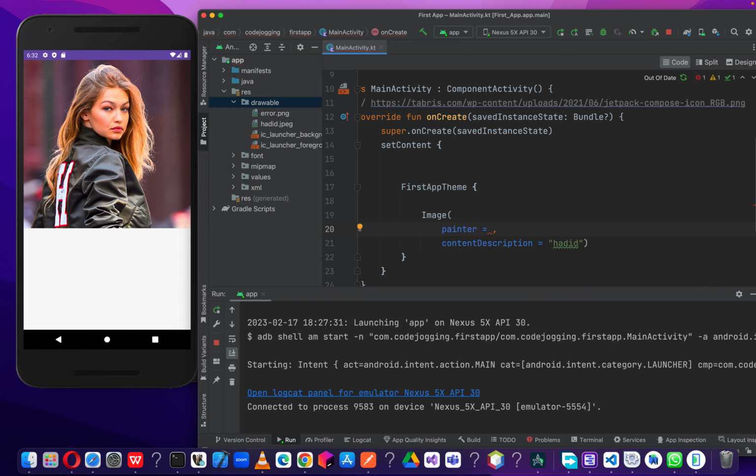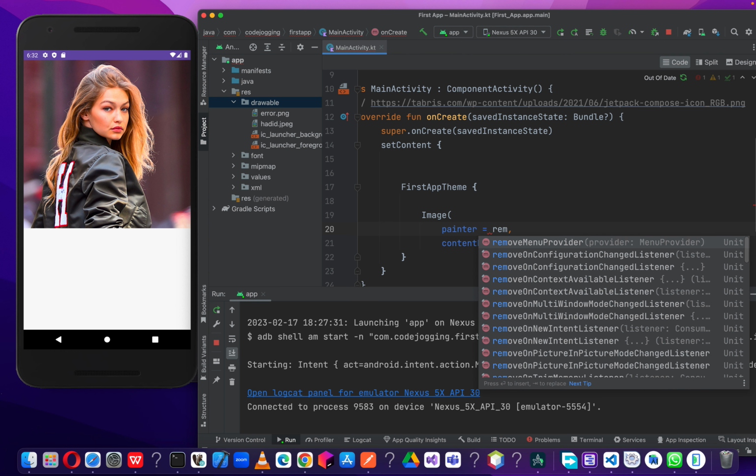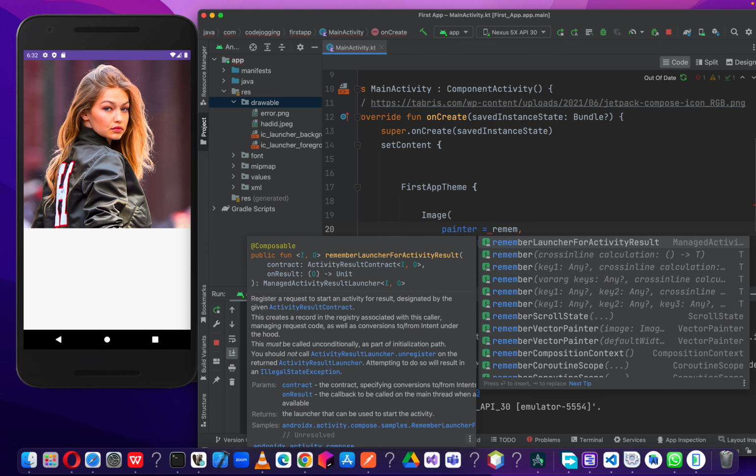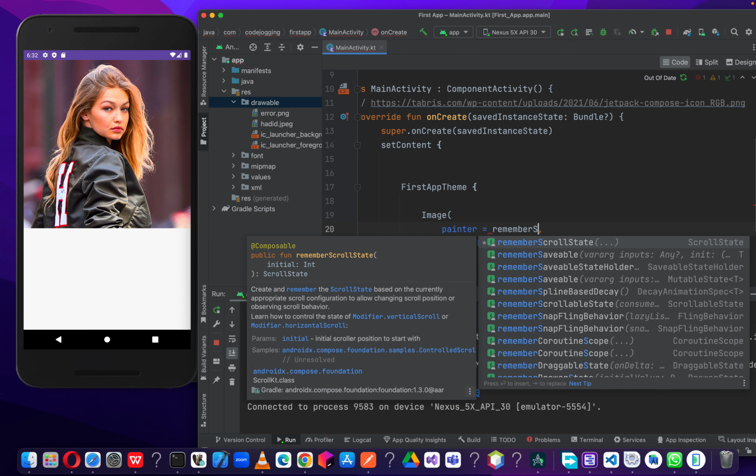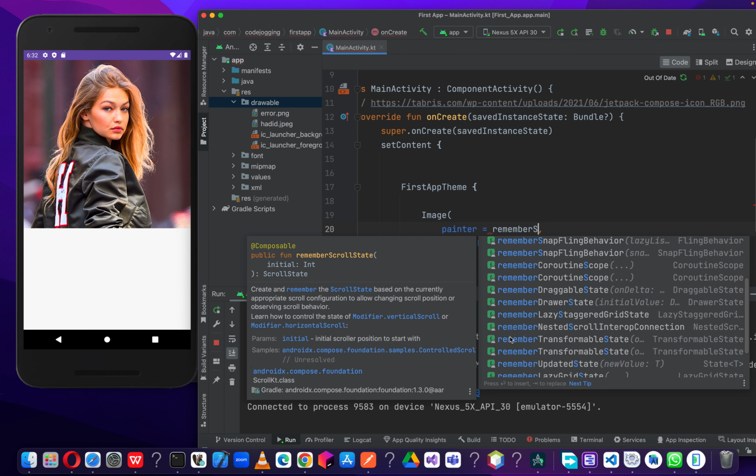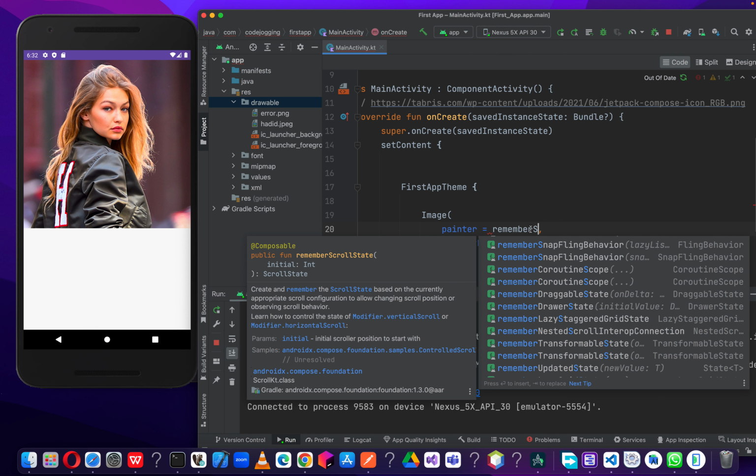Once we have the painter, then we can have remember async image painter. The remember async image painter is not showing yet. So we have to use the remember async image painter in order to retrieve the image from the server.